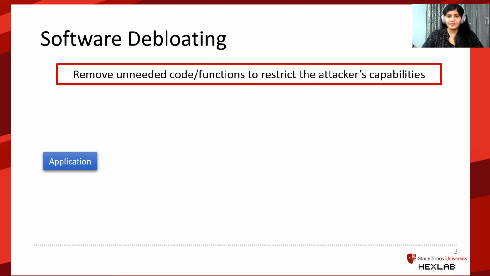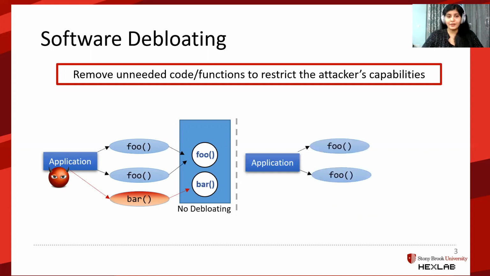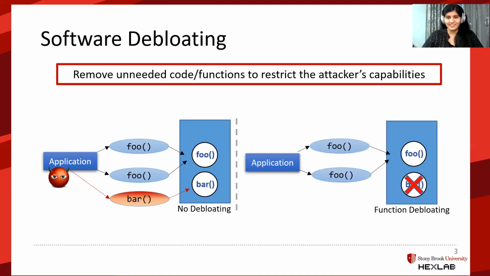For example, here we have this application that uses the function foo from the shared library. Without any debloating in place, an attacker can also use another function, say bar, from the library. While with debloating, the function bar is removed, as you can see. And when the attacker tries to use it, they do not succeed.